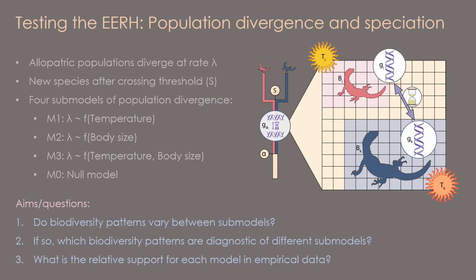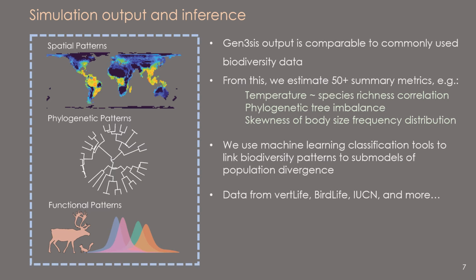The specific aims and questions that we wanted to answer were, do biodiversity patterns differ between these population divergence submodels? If so, which biodiversity patterns are diagnostic of these different submodels? And what is the relative support for each model based on empirical data? Okay, I'm going to skim through the methods, but I encourage questions later on.